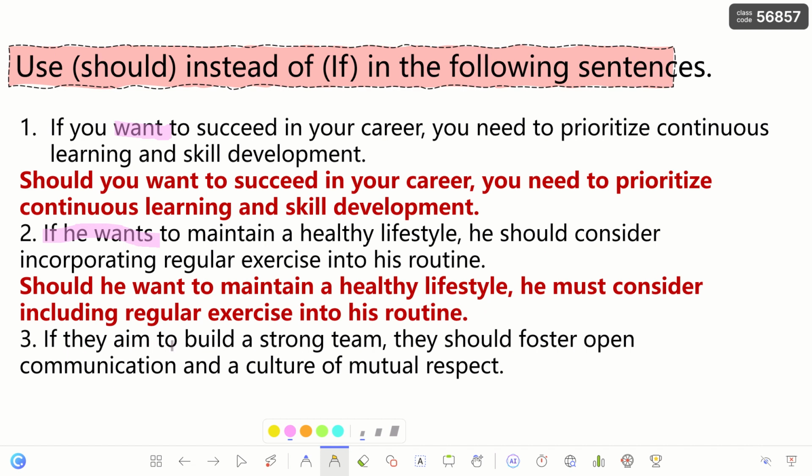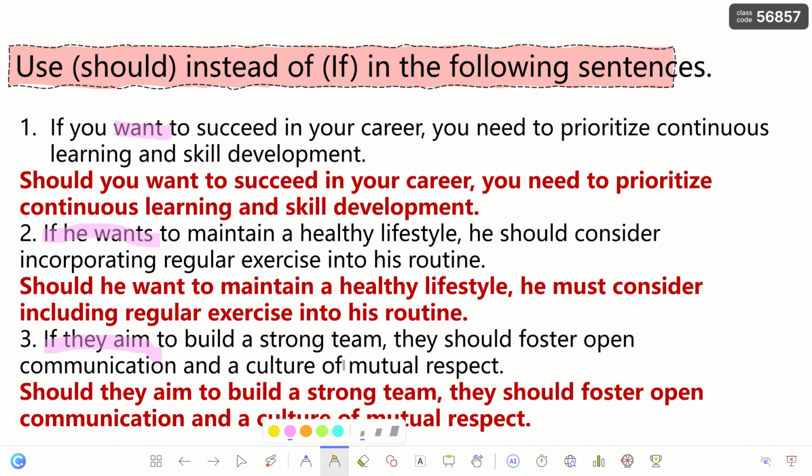Okay. If they aim to build a strong team, they should foster open communication and a culture of mutual respect. If they aim, again here I have should. So should they aim to build a strong team, they should foster open communication and a culture of mutual respect. We can keep it the same. We can use must if you don't want to repeat using should and should again.